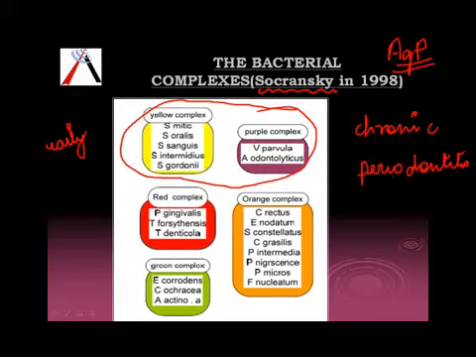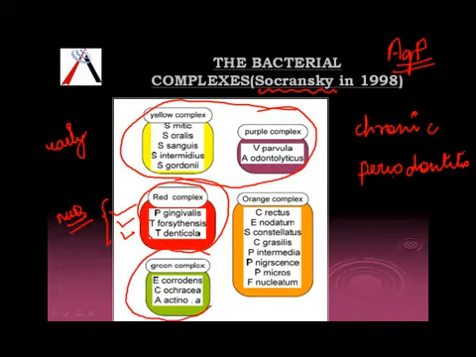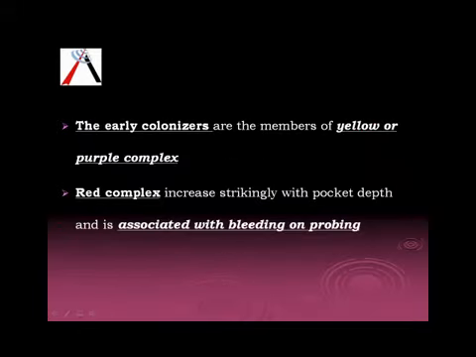Then we have the red complex. The red complex is the one which is mainly associated with disease. In this we have P. gingivalis, T. forsythia and T. denticola. All three names are important and are asked in MCQs. Then we have the orange complex. The orange complex is also associated with disease, but the main causative organisms are the red complex. Green complex, which was not very commonly found associated. If you see here, you have this AA here. So just now we saw the early colonizers are the yellow and purple complex. The red complex is the one which is also associated with bleeding on probing.